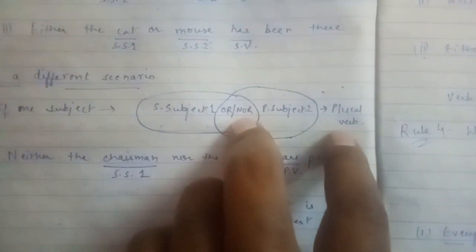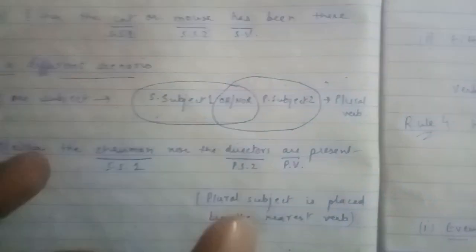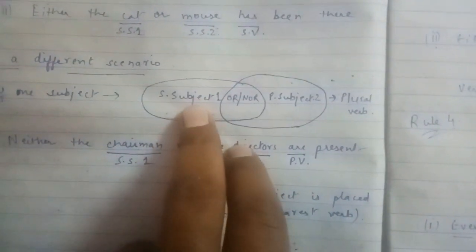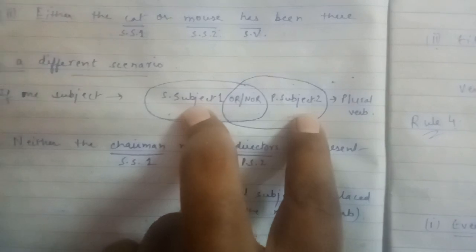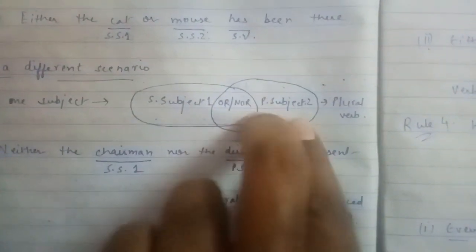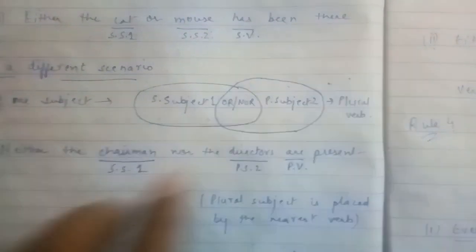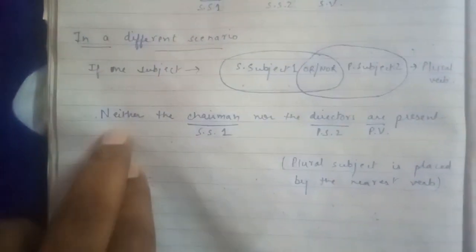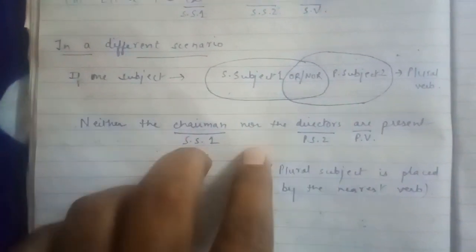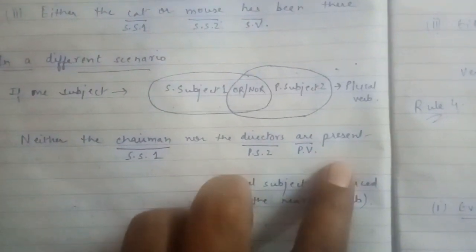Now these things you have to remember, students: if in a sentence there is a singular subject and you have also got a plural subject connected by or/nor, then we have to use a plural verb. Now for example, let's see. Neither the chairman nor the directors are present.